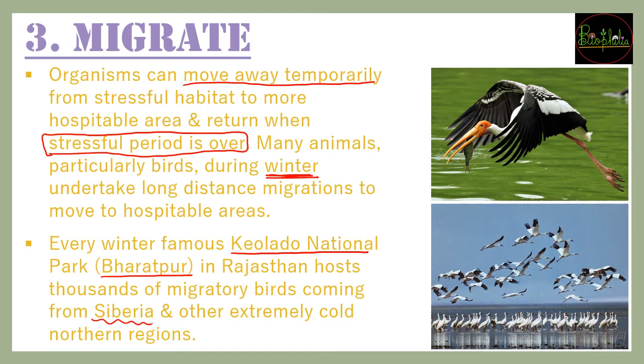Siberia is generally near Russia, where there is a lot of snowfall, and these flamingos or Siberian cranes cannot survive in the extremely cold environment of the northern region. So they migrate and come to Rajasthan during winters so that they can have hospitable external temperatures, and they go back to their country once the winter has passed. That is migration as a third option for maintaining homeostasis.